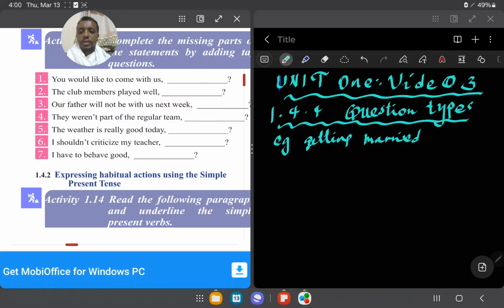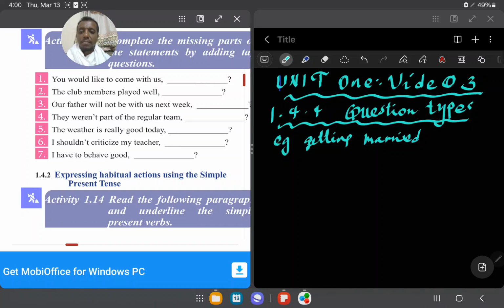Tag questions, you know, when you want emphasis, when you ask questions to clarify or to make sure, to be certain of something, you can use tag questions. I think I told you about tag questions. So, would you like to come with us? First, I told you the steps. So, would you like to come with us?